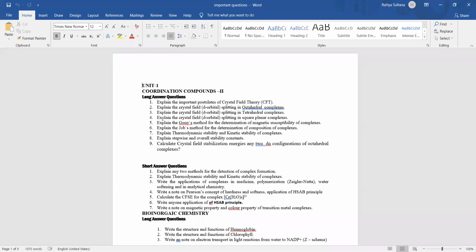Don't forget it. And for the short answers, you may expect the Job's method, thermodynamic stability. These all are for the short answers. From the first four, you will definitely get one long question.